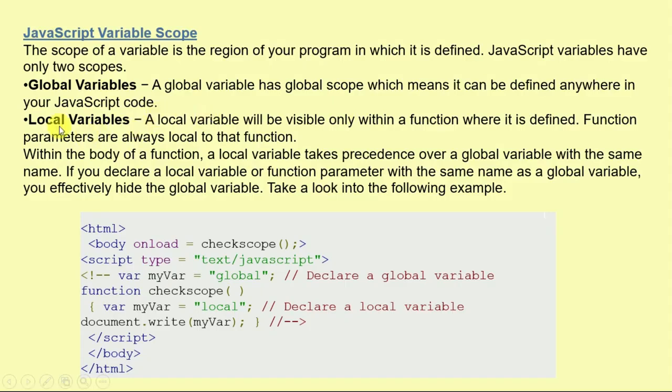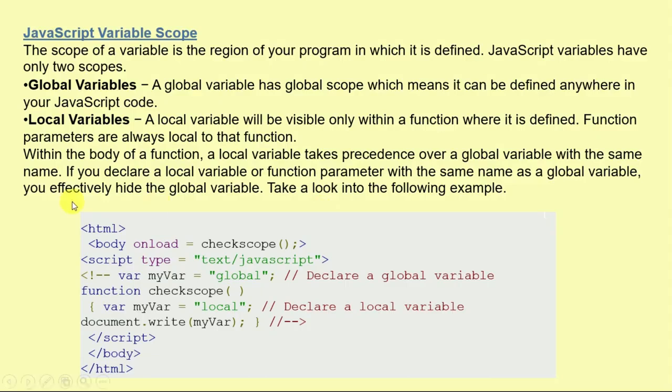And secondly, local variables. A local variable is visible only within the function where it is defined. Function parameters are always local to the function. Within the body of a function, a local variable takes precedence over a global variable with the same name. If you declare a local variable or function parameter with the same name as a global variable, you effectively hide the global variable inside the function. The power of a local variable is higher than a global variable.